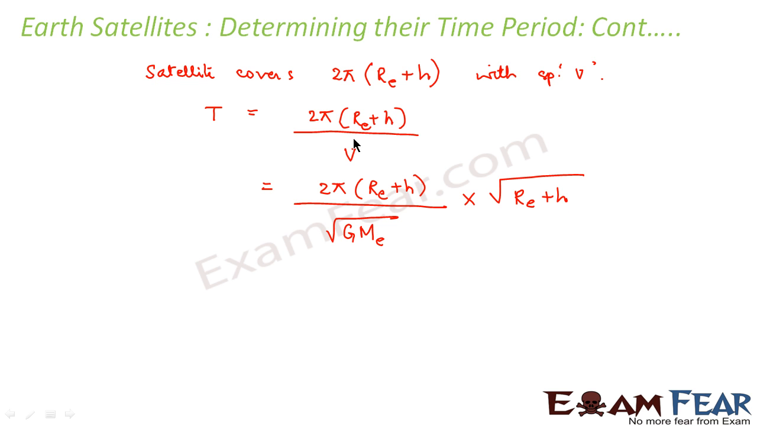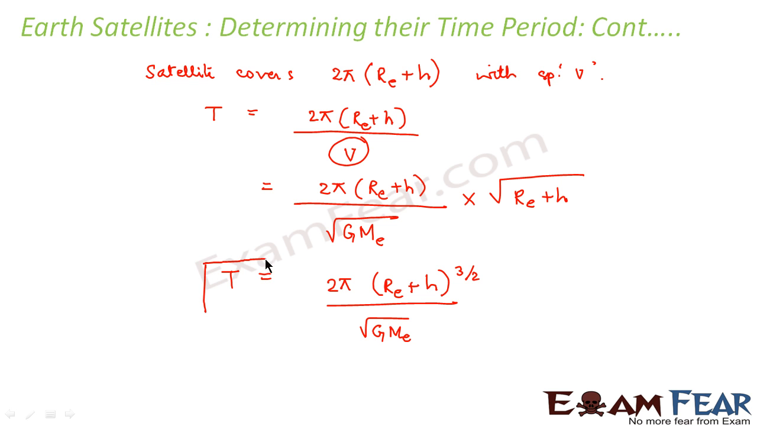I have just put the value of v from the previous equation which we got in the previous slide. Therefore, the value of T comes out to be 2π(RE + h)^(3/2) divided by √(GME). So this is nothing but the time period of a satellite which revolves around the Earth. This is how we calculate the velocity of a satellite with which it revolves around the Earth, as well as the time period of the satellite with which it orbits around the Earth.